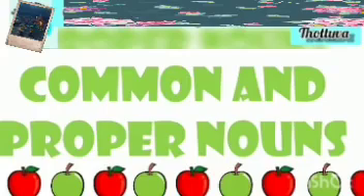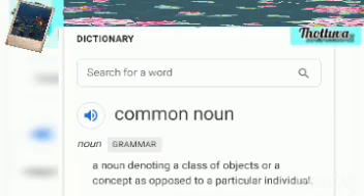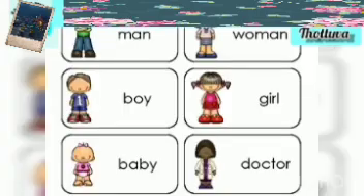Types of nouns. In your textbook, there are 5 types of nouns given, with their definitions and examples. So the first one is the common noun. As the name suggests, it is a general name of a person, place, animal or a thing.